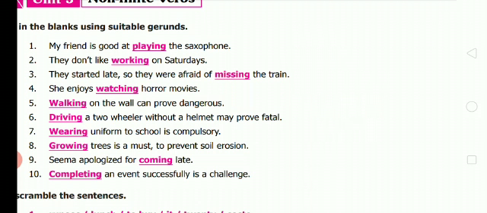Fifth one, walking on the wall can prove dangerous. Sixth one, driving a two-wheeler without a helmet may prove fatal. Seventh one, wearing uniform to school is compulsory. Eighth one, growing trees is a must to prevent soil erosion. Ninth one, Seema apologized for coming late. 10th one, completing an event successfully is a challenge.